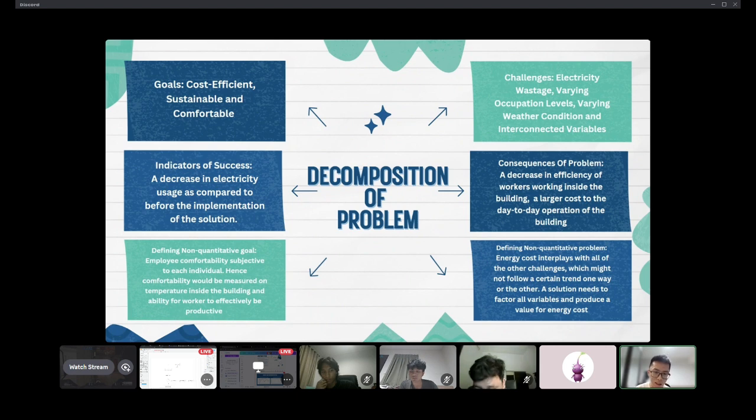The defining non-quantitative goal is employee comfortability, which is subjective to each individual. Hence, this comfortability will be measured on the temperature inside the building, and also the ability of workers to work productively and effectively. And the defining quantitative problem is the energy cost, which interplays with all of the other challenges, which might not follow a certain trend, one way or the other. The solution needs to factor in all variables and produce a value for energy cost. Next.